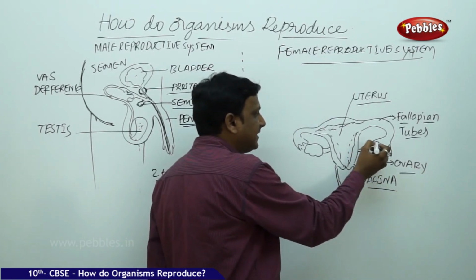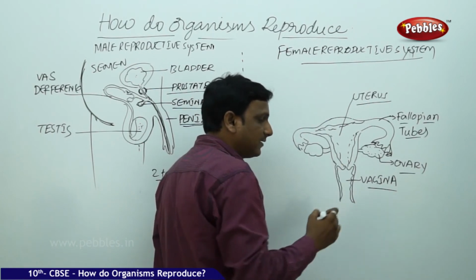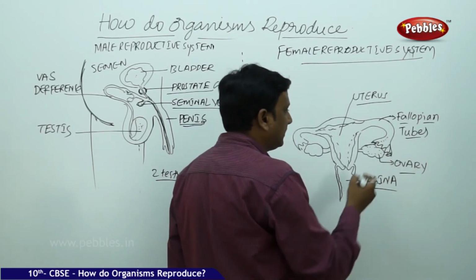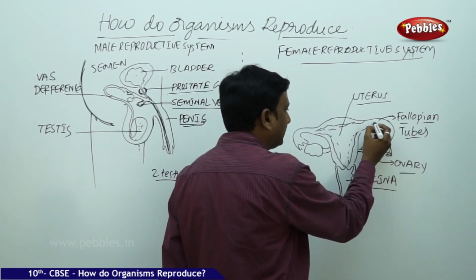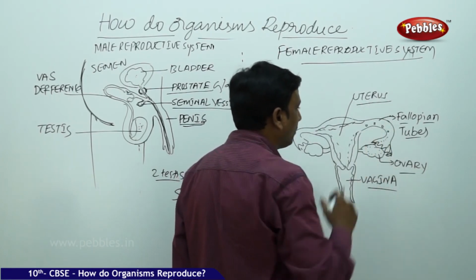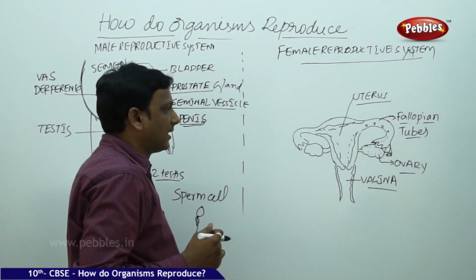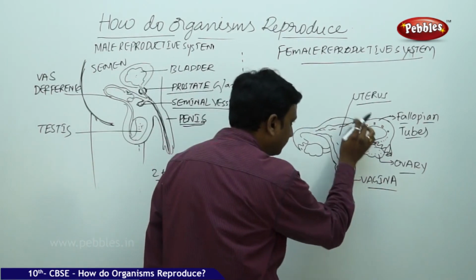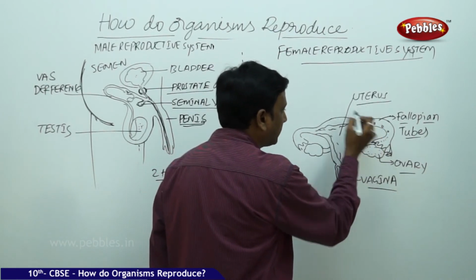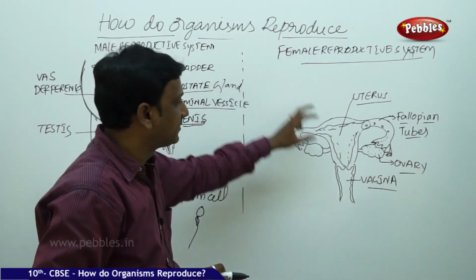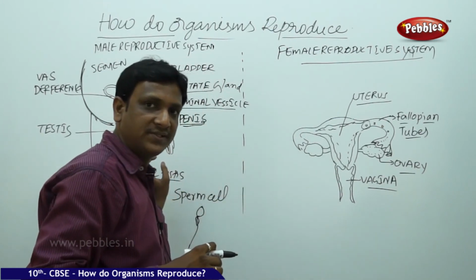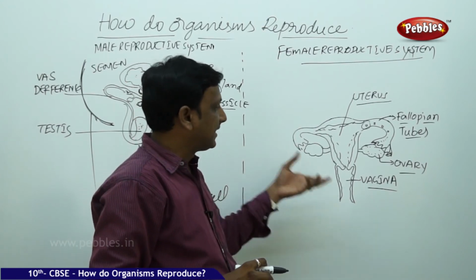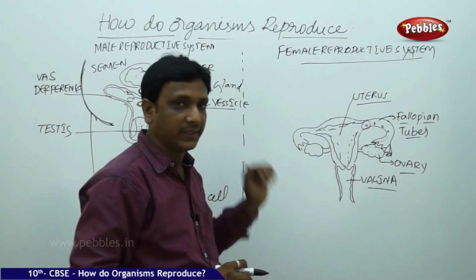So this egg cell is released here. The matured egg cell which is released is captured by this fallopian tubule. It travels in the fallopian tubule like this and comes to this place. If by chance a male reproductive cell enters here, then fertilization takes place at this spot. Here you can see in the female reproductive system, two ovaries are there, just like males have two testes. The egg cells may be released either from this ovary or this ovary.